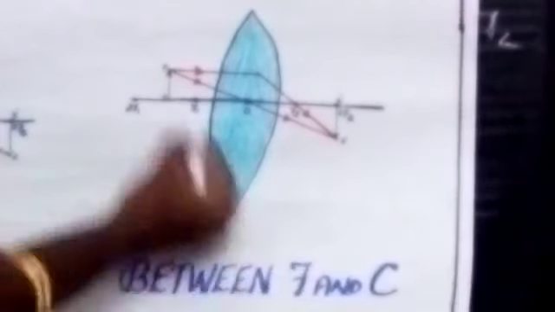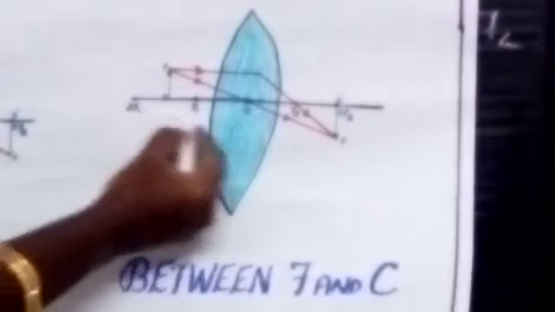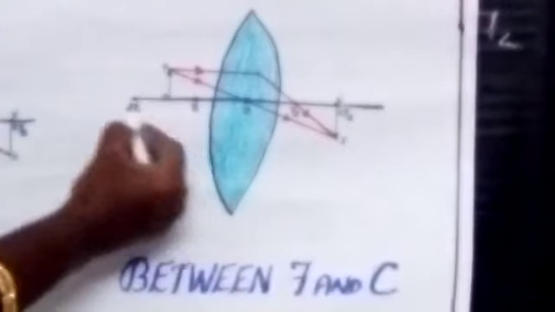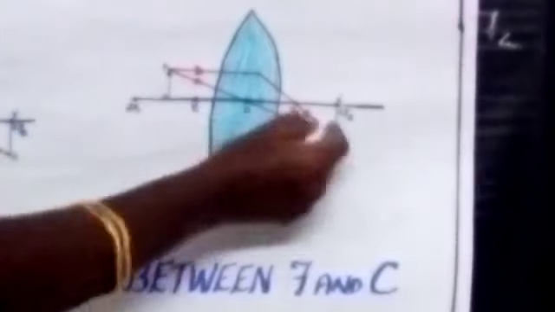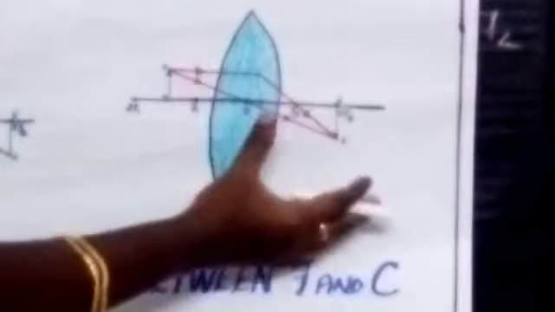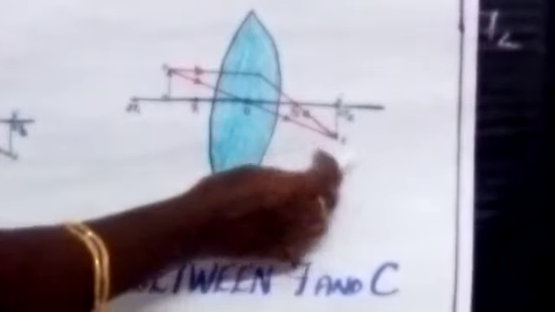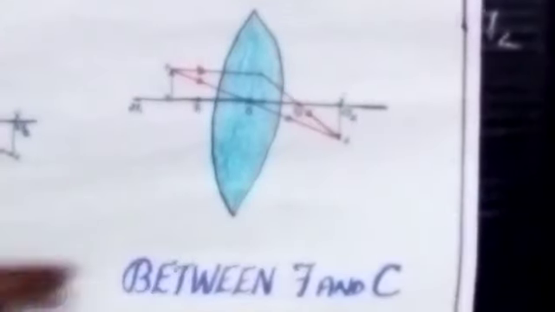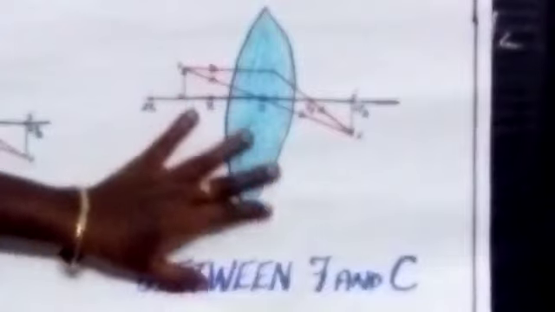So when we place the object between the principal focus and the center of curvature, we can get the image beyond C. What about the size of the image? It is large. We can get a large image, and it is a real and inverted image.